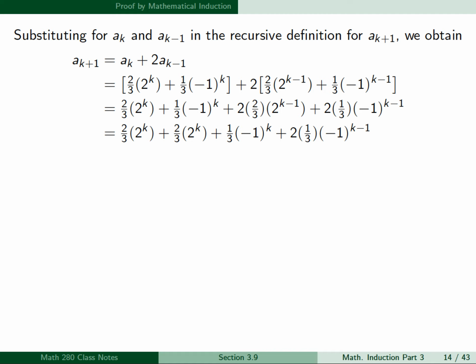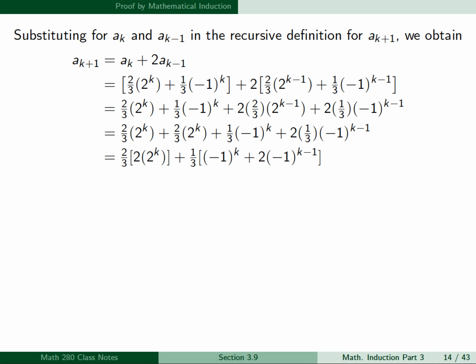And so the third term now has a 2 times 2/3 times 2 to the k minus 1. And so we can group that factor of 2 with the 2 to the k minus 1, and we'll end up with 2/3 times 2 to the k. And so now the first two terms are identical, 2/3 times 2 to the k. So that will be 2/3 times 2 times 2 to the k.